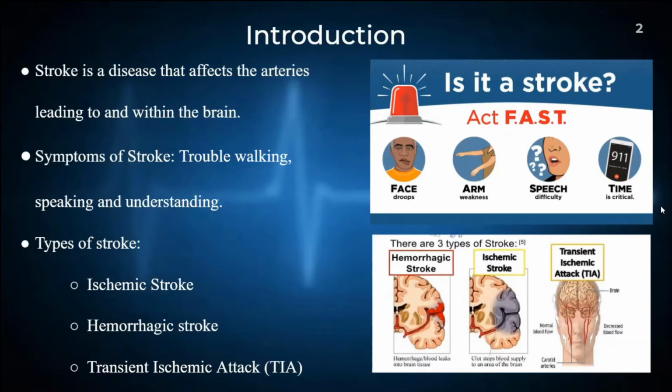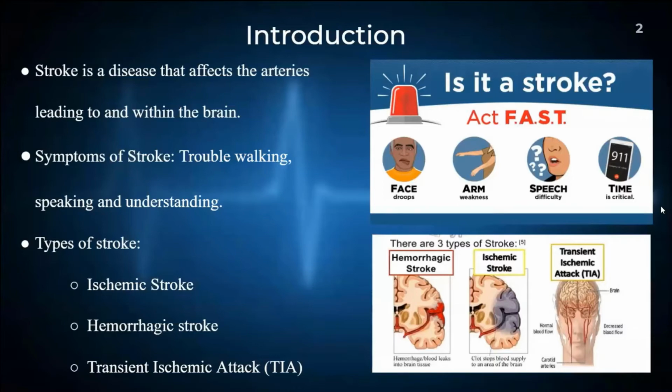The second type of stroke is hemorrhagic stroke. It is when blood from an artery begins bleeding into the brain. This happens when weakened blood vessels burst and bleed into the surrounding brain. The third and last type of stroke is transient ischemic attack. It is often called a mini stroke and usually lasts only a few minutes. It may be a warning.